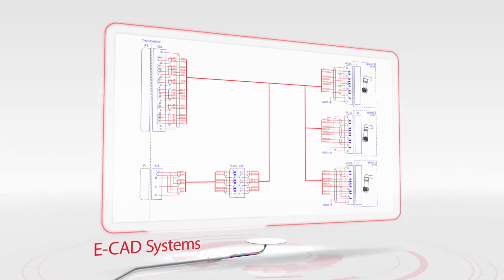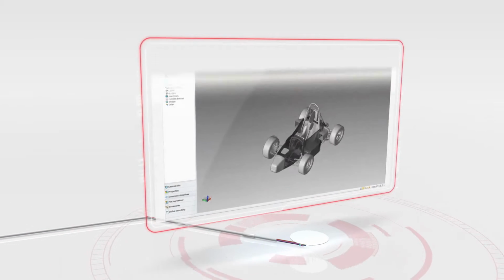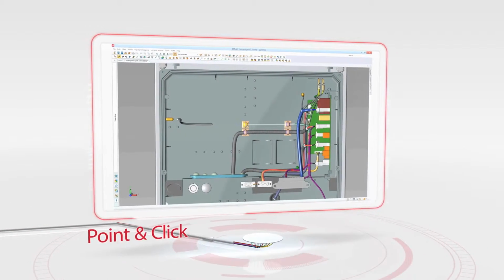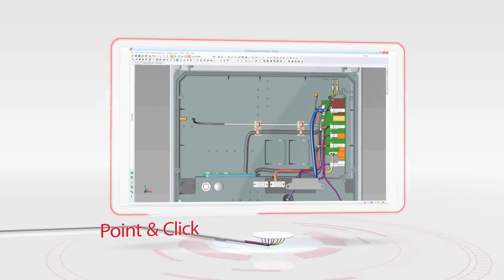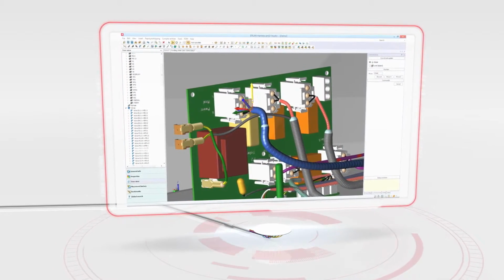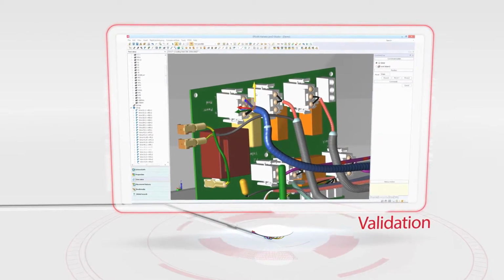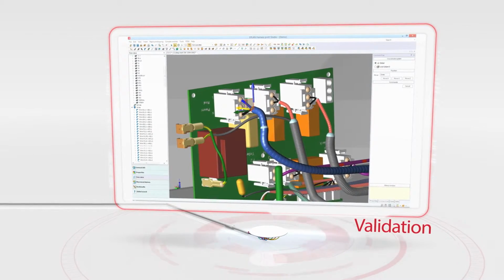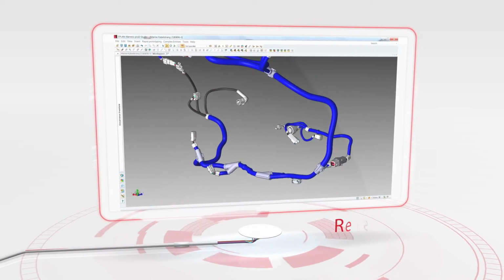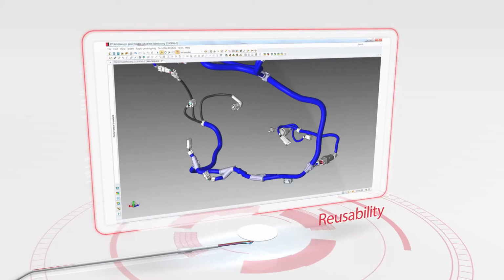The design of harnesses is rapidly, flexibly and easily achieved using a simple point-and-click method. Components and connection points can be easily placed in the virtual 3D model. Are the connections laid correctly, for example, the bending radius? The software validates, provides detailed error reports and actively informs you during the design process. Assemblies or variants which have been checked and are proven to be correct can be used again for subsequent projects.